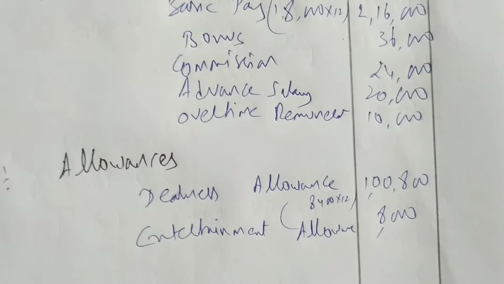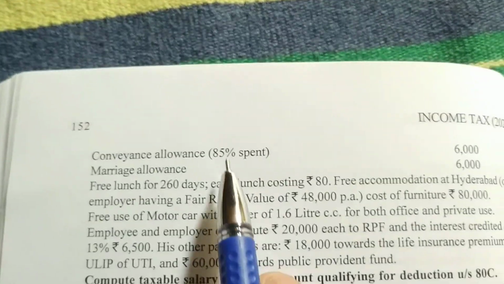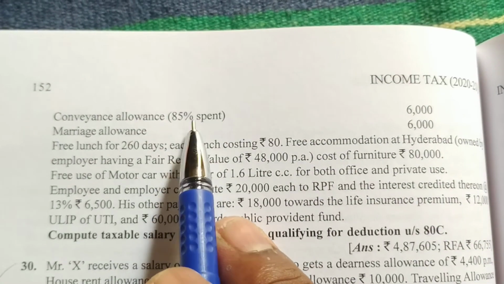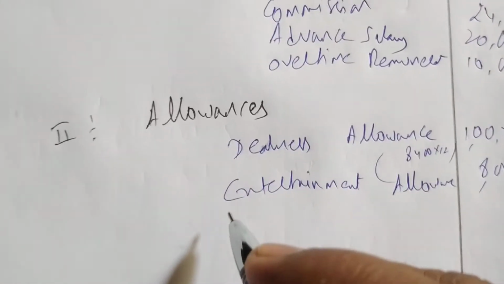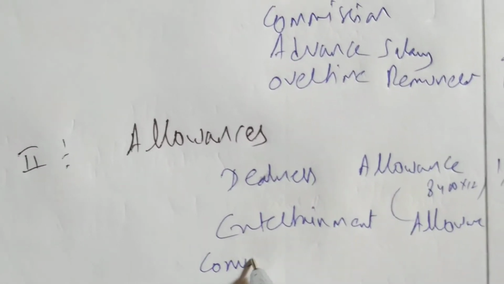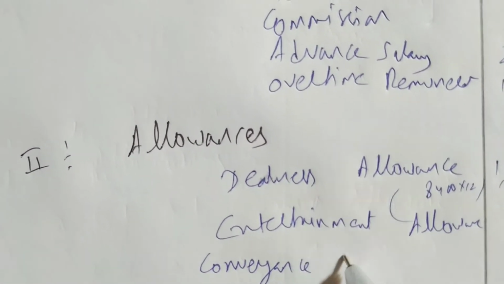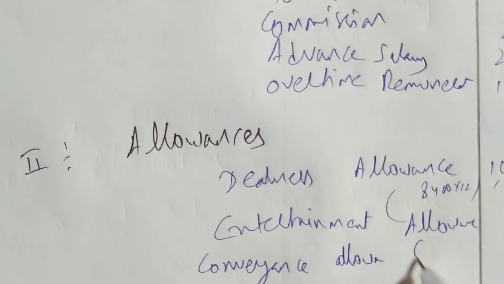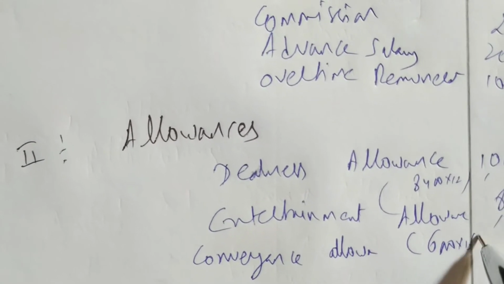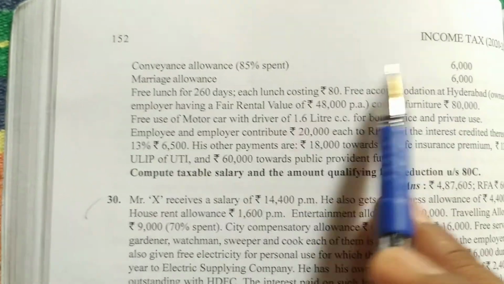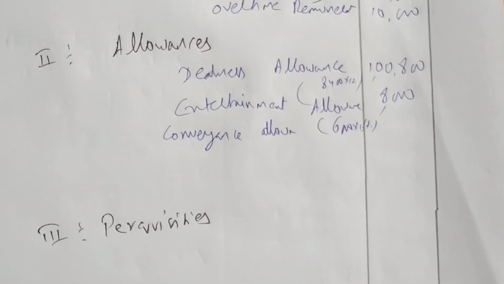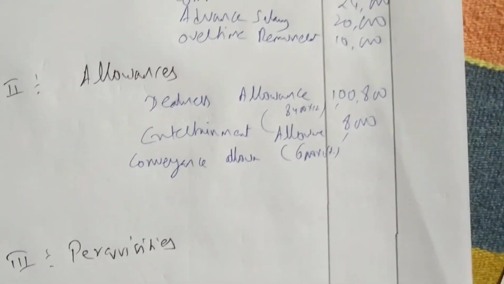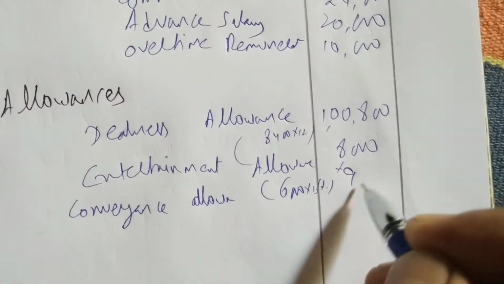Done. After that we are having conveyance allowance 85%. 85% is spent, 15% is unspent. So conveyance allowance we have to take, that is partly taxable, partly exempt. Conveyance allowance, 6,000 into 15% is taxable. How much is spent? 85% spent. How much is left? 15%. So 6,000 into 15%, we are getting 900 is taxable.